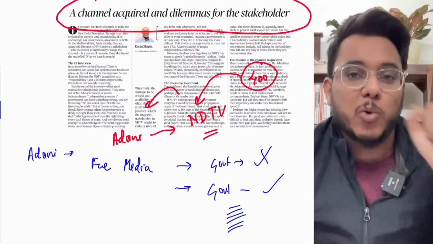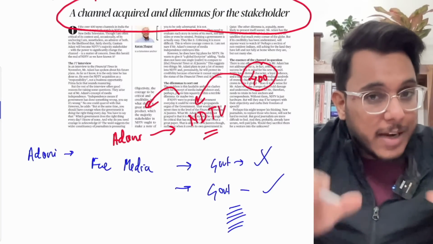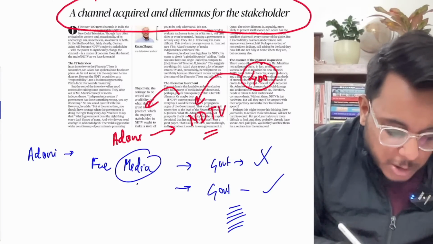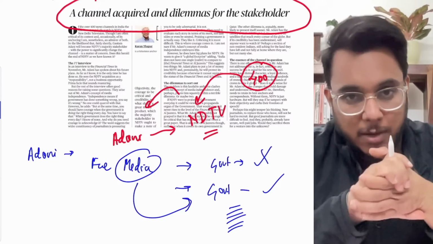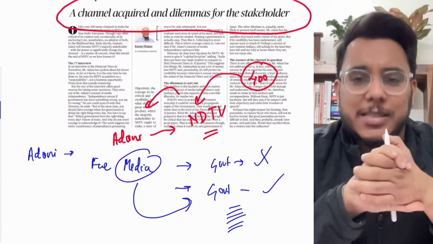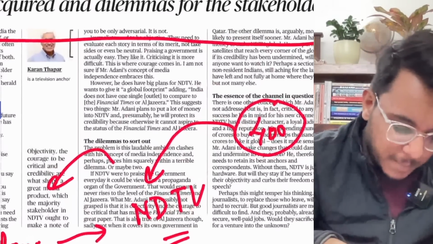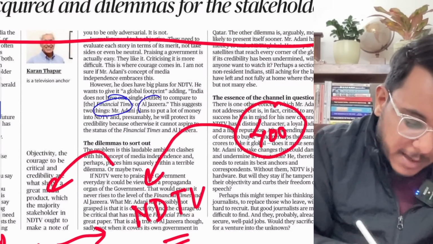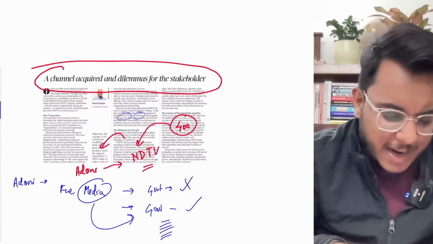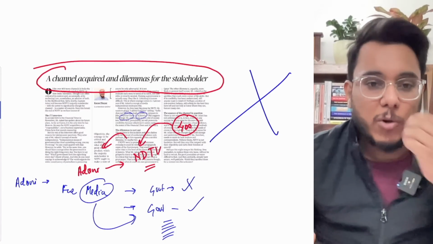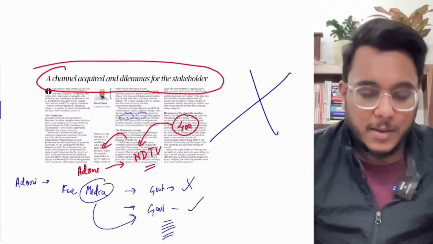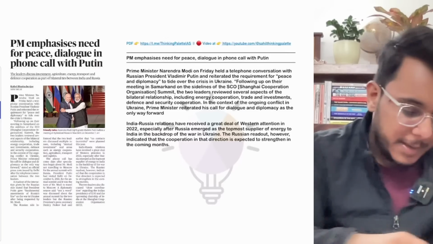Media should also show the good side of the government. So in a way, it is being said that the media should also be the advertisers of the government. This is just a one-line idea that is there. Beyond that, Financial Times, Al Jazeera, what plans they have for that, etc., is not important for our examination. So fine, moving to the next article.